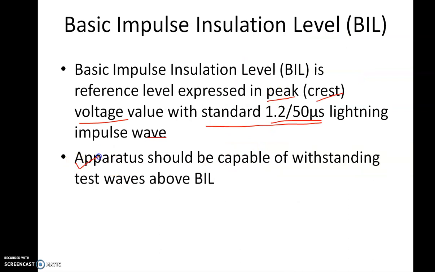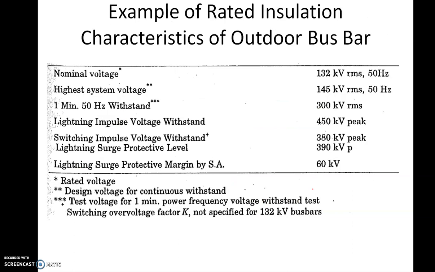Okay, and the apparatus should be capable of withstanding test waves above the basic impulse insulation level. So if I say that the basic impulse insulation level is, let us say, 3000 kilovolt, just an example, in that case, your equipment should be able to withstand voltage above 3000 kilovolt. You should design the insulation in such a way.